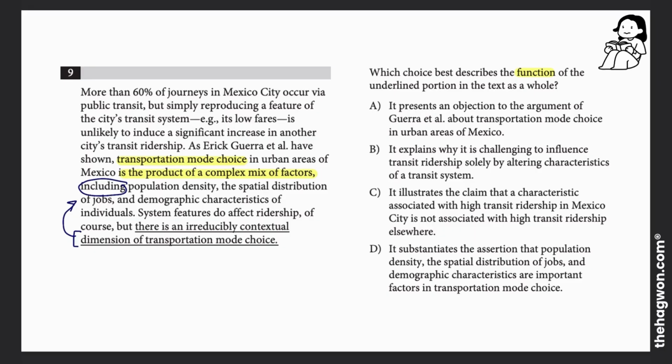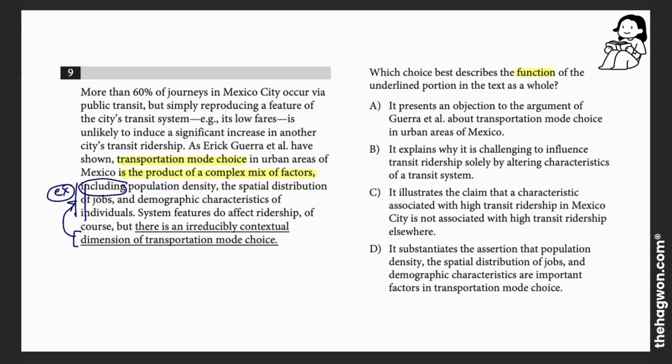Now, notice how the next word is "including." So I know that this is really just going to be a list of examples. So population density, spatial distribution, etc. Those are all examples of different factors. I don't need to know what those factors are. I don't really need to read that list. I just need to know they're talking about a whole mix of different things.